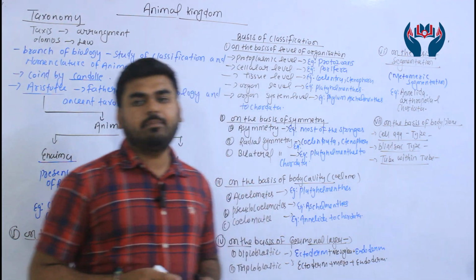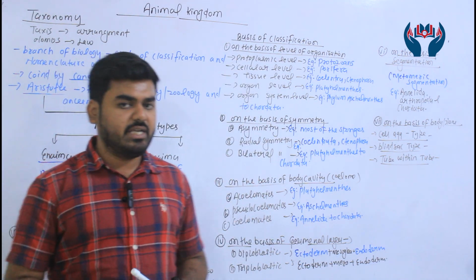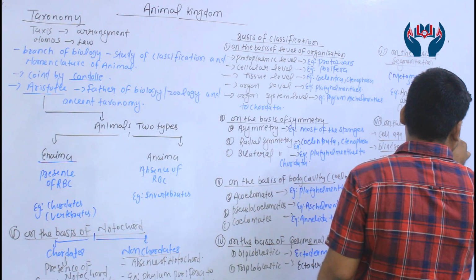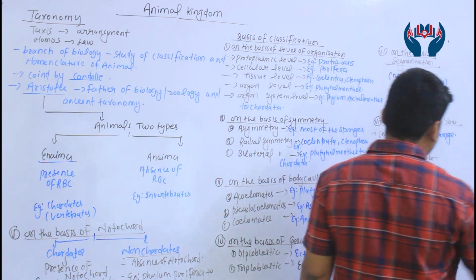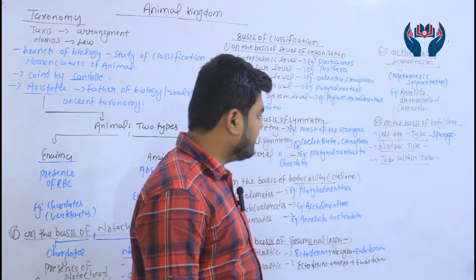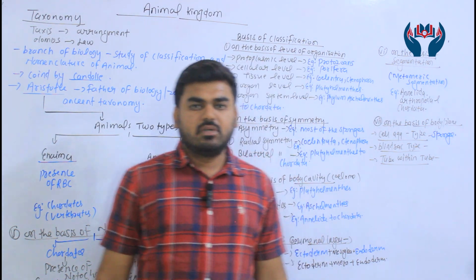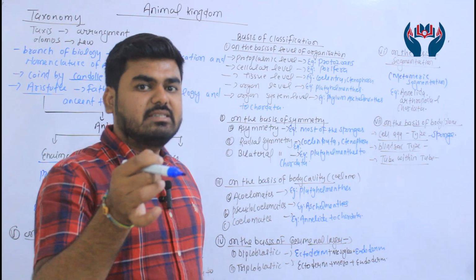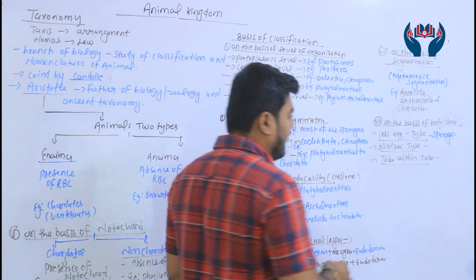Cell aggregate type is where the body is formed by cellular activity, and the best example is sponge. Next, blind sac type, where one pore serves as mouth and anus.